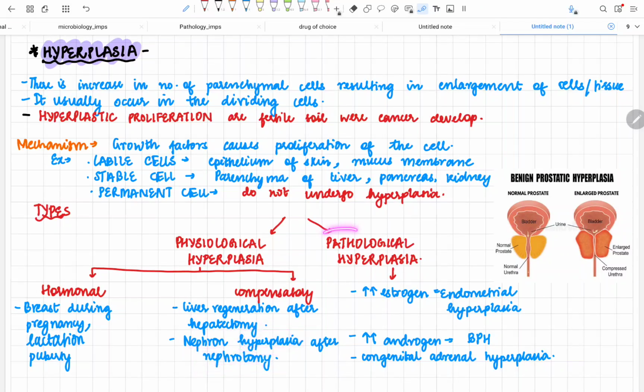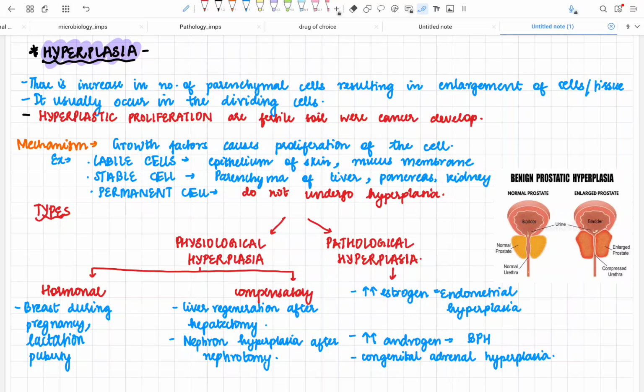Then comes pathological hyperplasia. Pathological hyperplasia is usually seen when there is increased estrogen production. When there is increased estrogen production, there will be chances of occurrence of endometrial hyperplasia. If there is increased androgen production, then there are chances of BPH, which is benign prostatic hyperplasia. We are all aware of these types of hyperplasia from our postings as well.